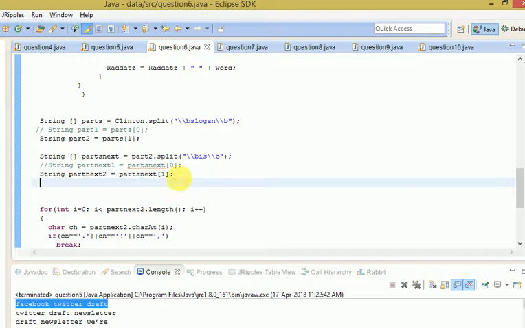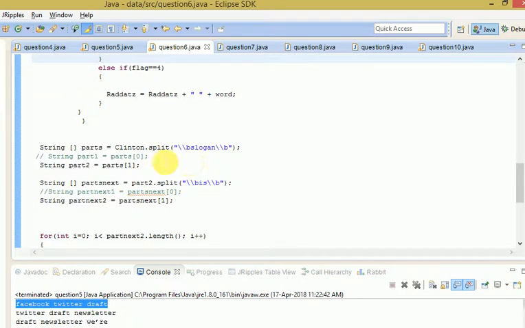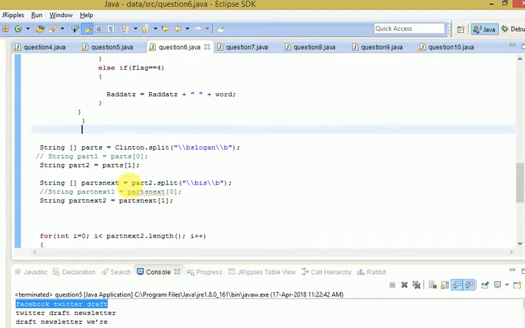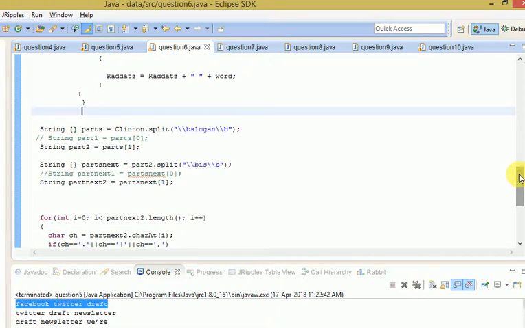Here in the code, we have used the split functionality. First we find the word "slogan", and we split that part into 2. In the same way, we find "is" at the end, and use the split there too, storing the part that comes next, and that is how we printed "Stronger Together".